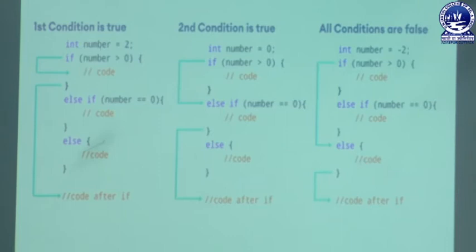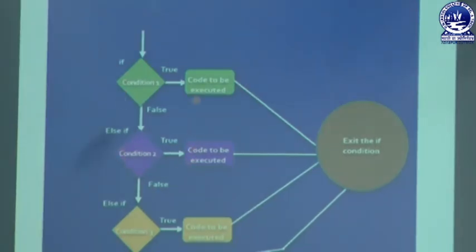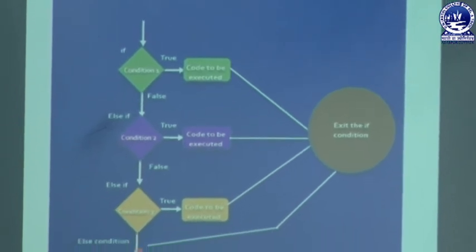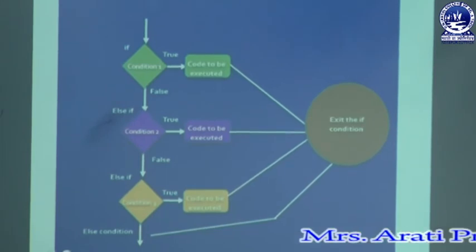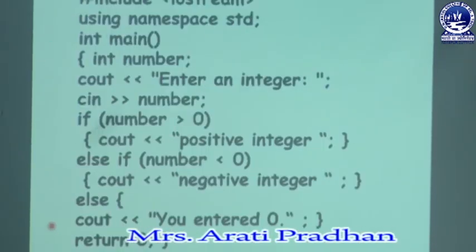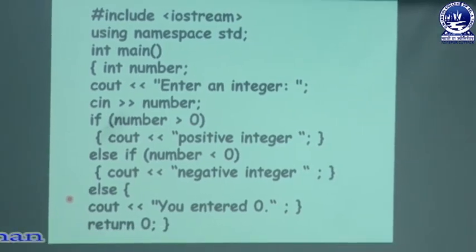The last else part is what we explained in the previous diagram. In this diagram we already explained that when all the conditions are false, this else part will be executed. But if in any program you do not use this else part, then you will not get any output when all the conditions are false. Now I have given a very simple example of if else if.